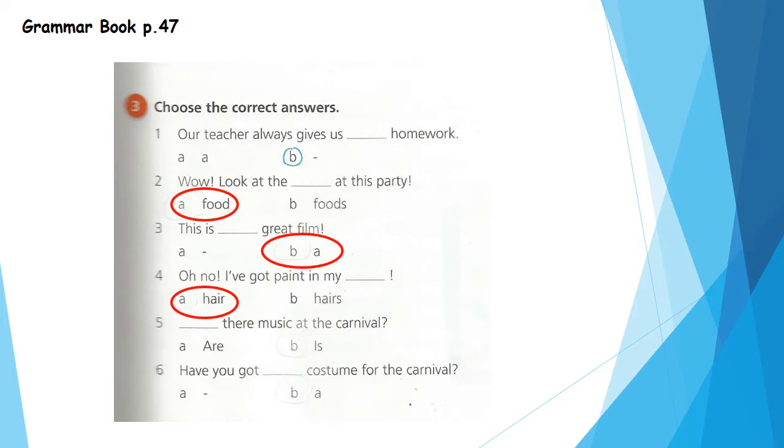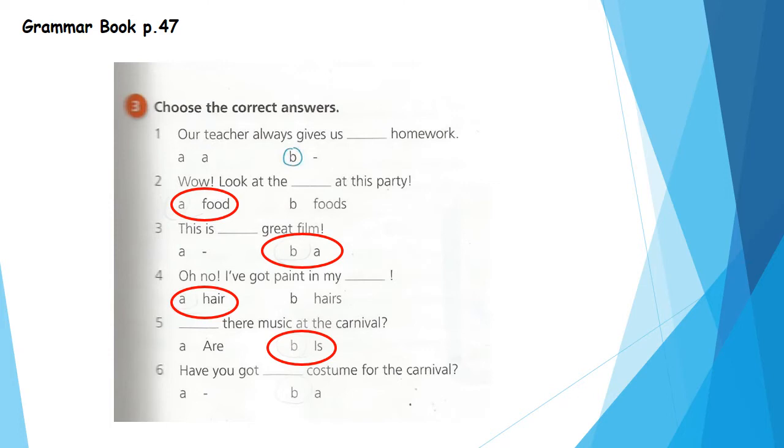Number 5. Does there music at the carnival? Yes, this is a question. Okay, look at the noun music. Can you count music? No, music is an uncountable noun. So we would use is because uncountable nouns have only a singular form.